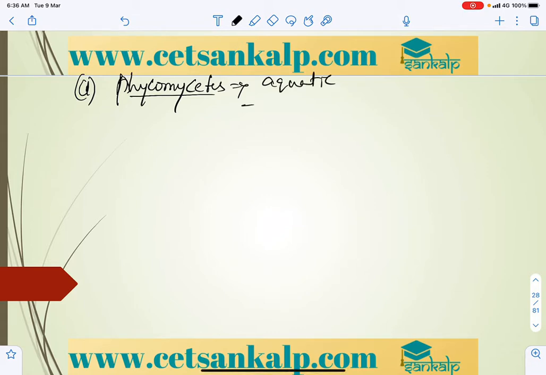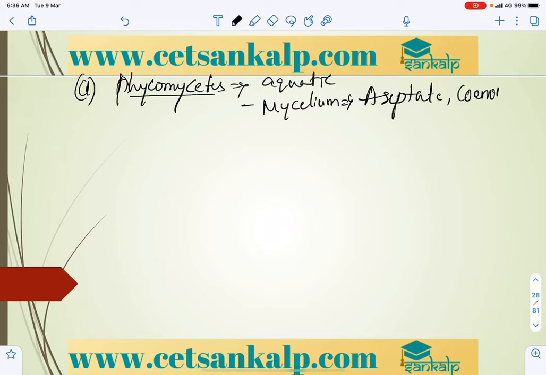These are aquatic and the mycelium is very important. So the mycelium is aseptate, coenocytic. And asexual reproduction is by zoospores, already we discussed.